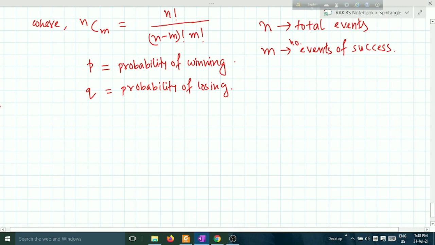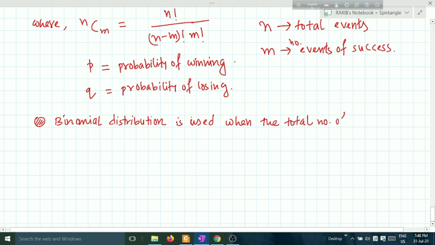Note one thing, that binomial distribution is used when the total number of events is not too large.